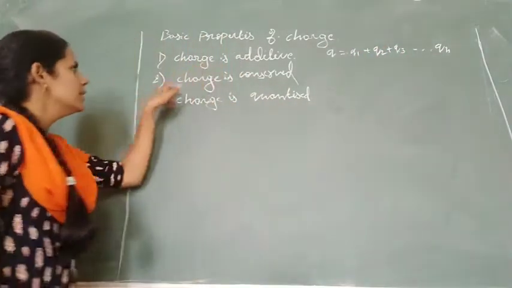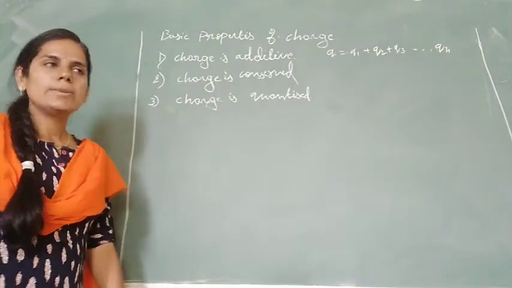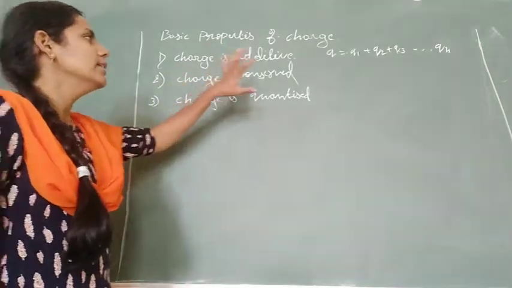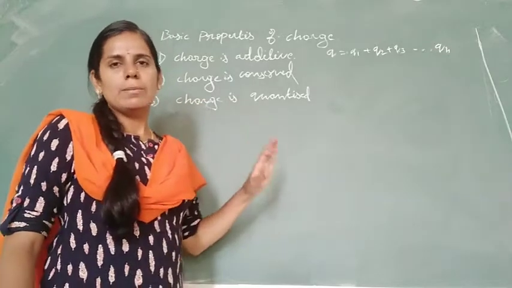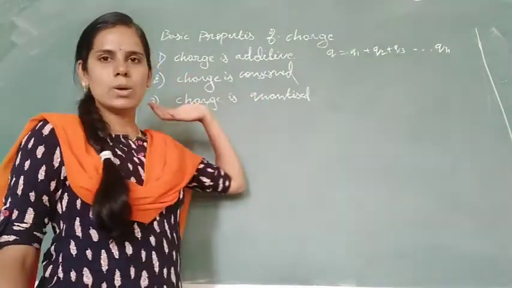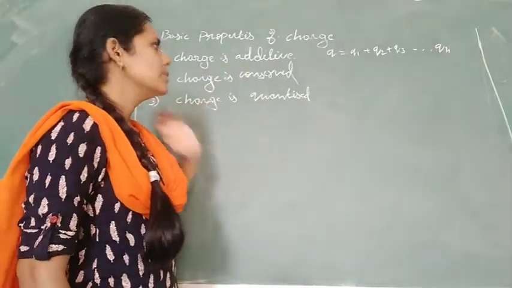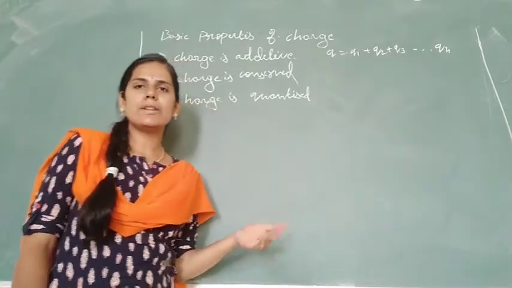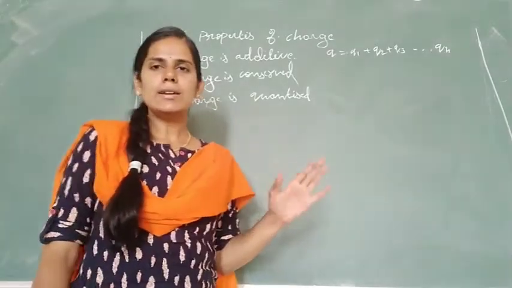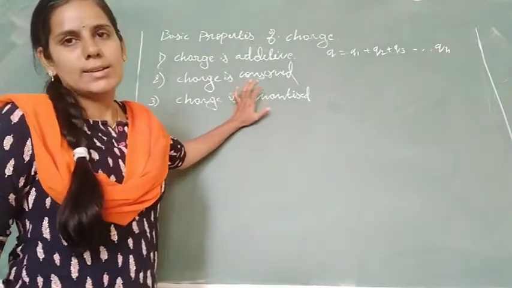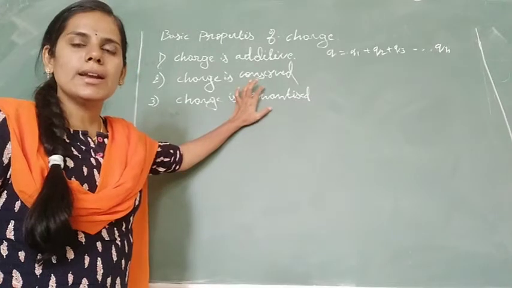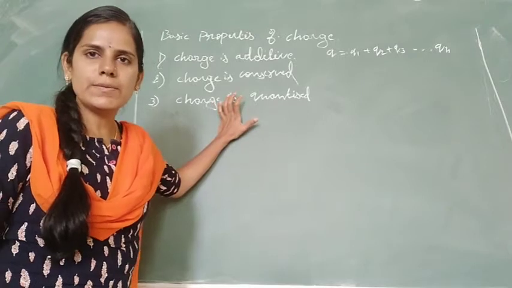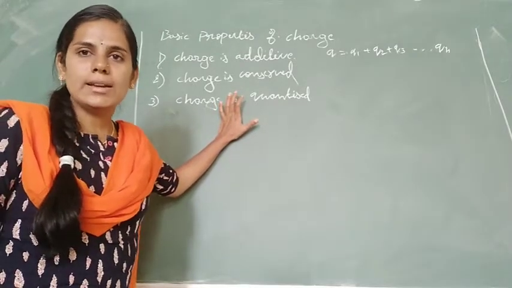Next, charge is conserved. Charge is conserved means whatever the charge is in the body, it remains constant, and the total charge of the body before and after using it remains constant. One more thing: the number of positive charges present in that system is equal to the number of negative charges present in that system. Therefore that body is initially electrically neutral. Any object, any particle in the universe, is initially electrically neutral.